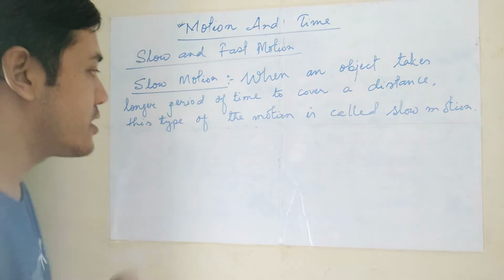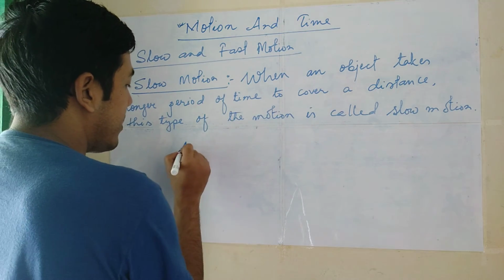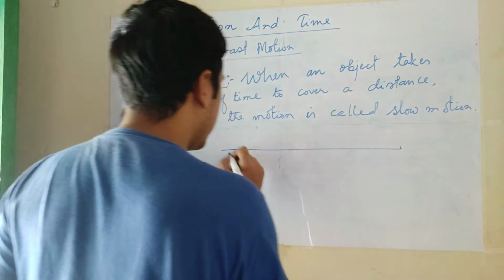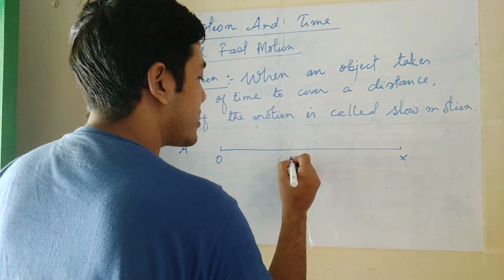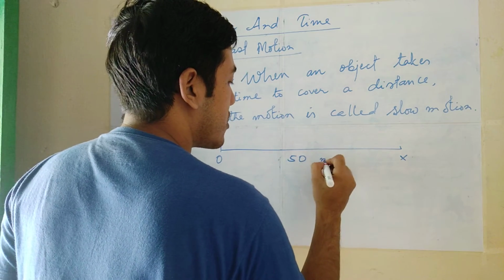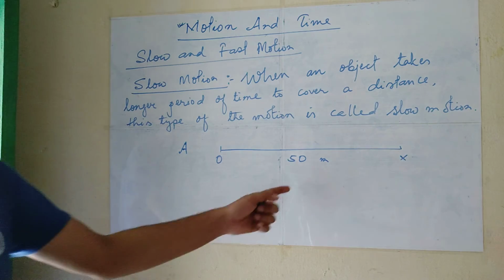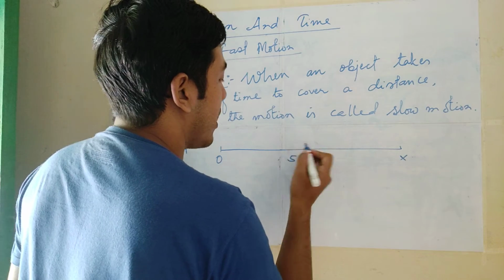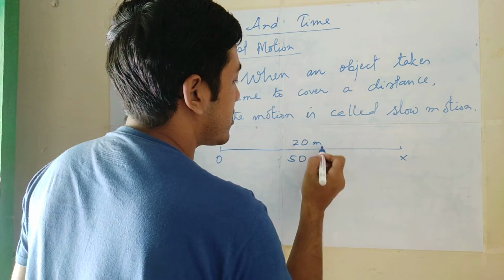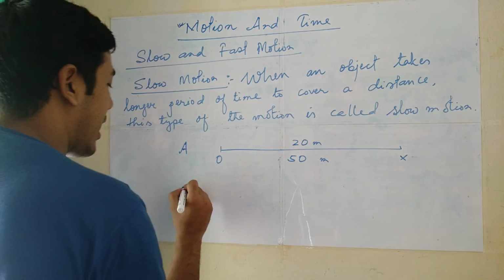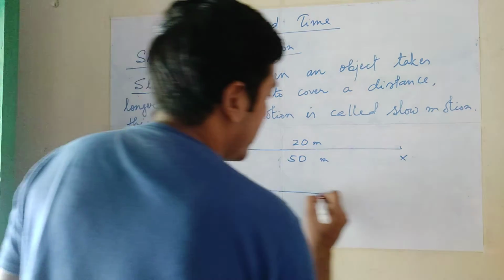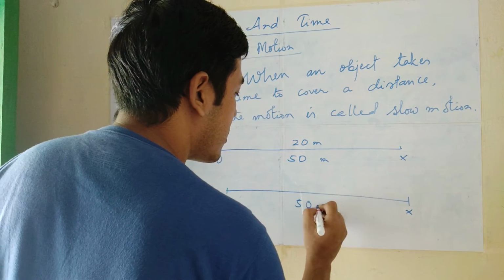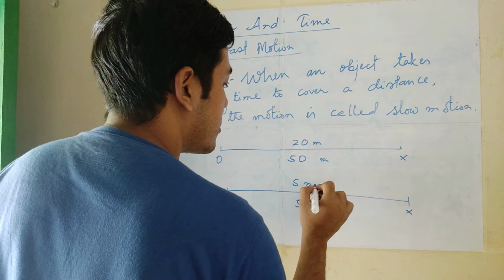For example, if an object A is walking, the distance OX is 50 meter. This object A travels this 50 meter distance and took 20 minutes. Another object B traveled the same distance, 50 meter, and took only 5 minutes.